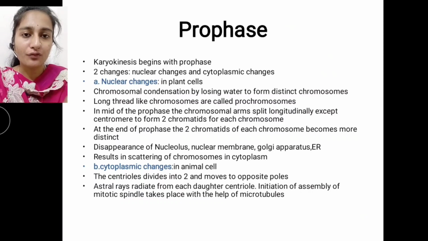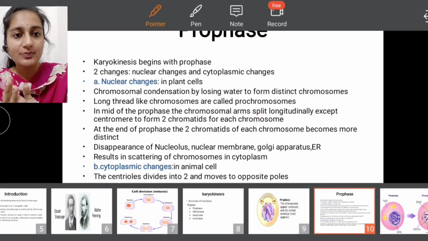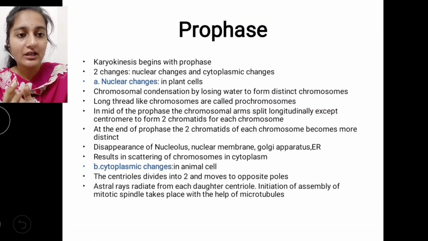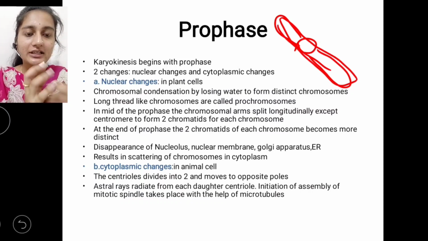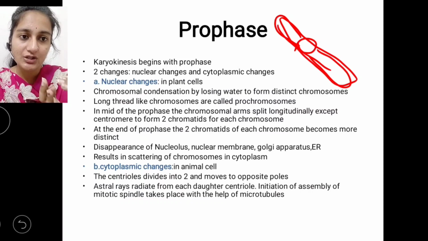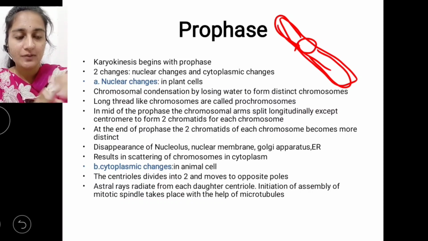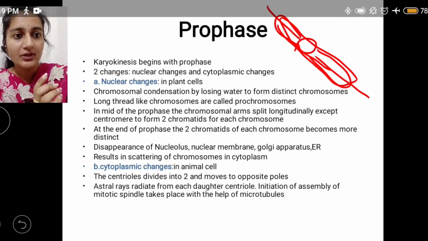In the mid stage of prophase, the chromosomal arms are going to split longitudinally. Let me explain clearly. We have a lengthy, long thread-like chromosome like this, called a prochromosome. Once prophase has started, in the mid stage the chromosomal arms are going to split like this.